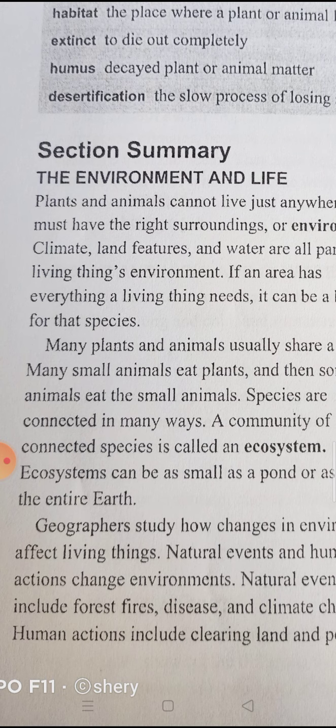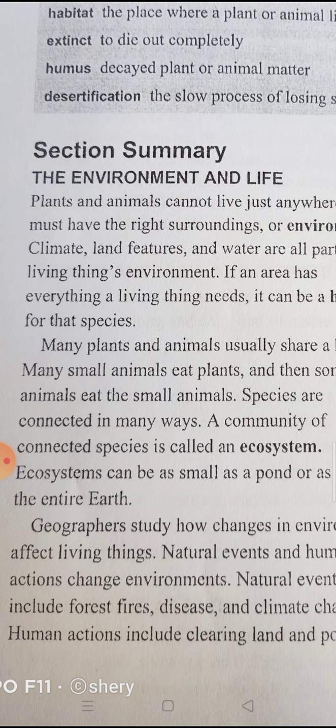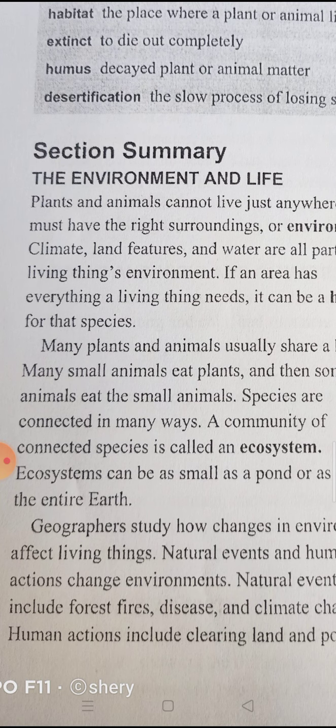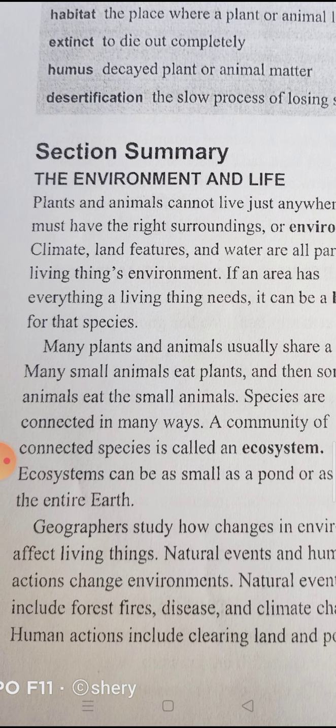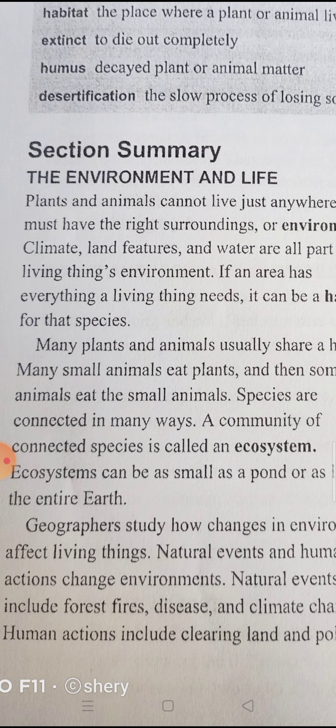Ecosystems can be as small as a pond or as large as the entire earth. Geographers study how changes in environments affect living things.